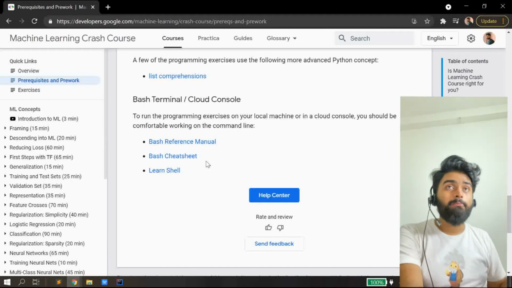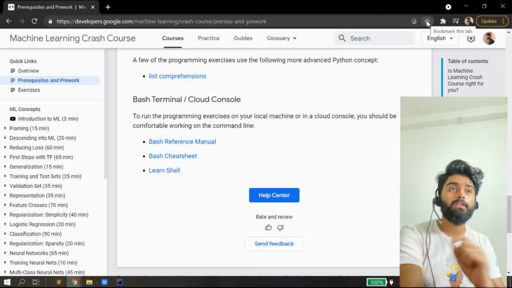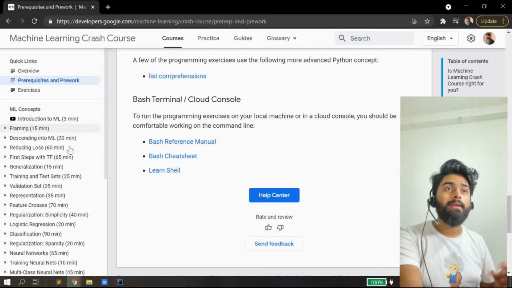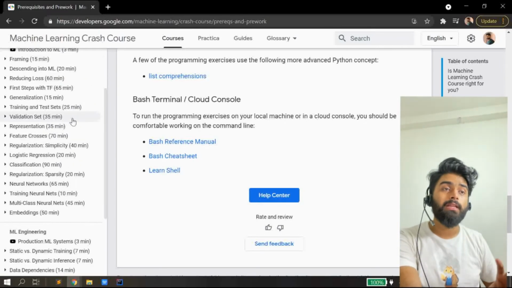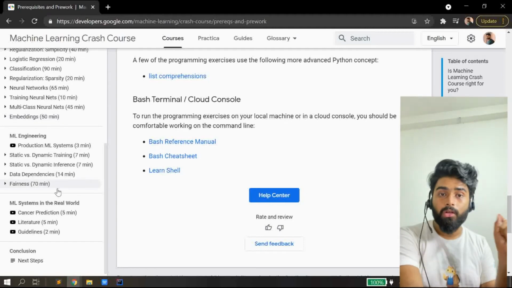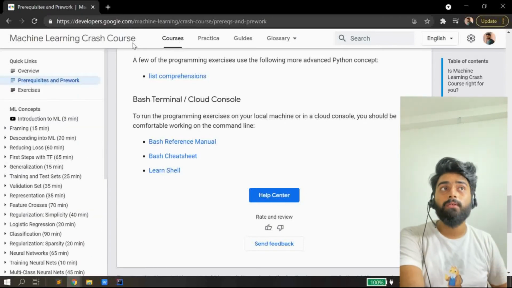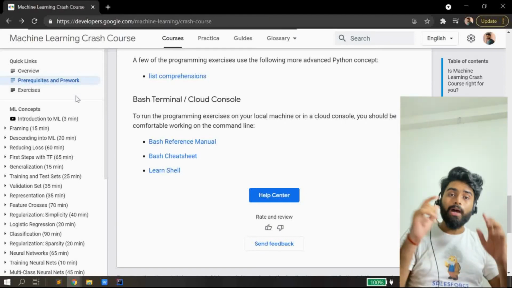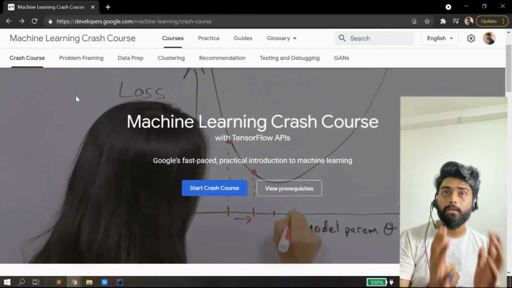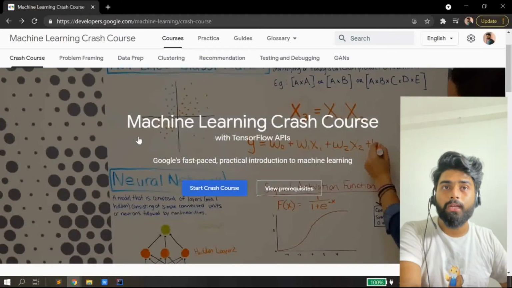But I would say please bookmark this page and keep it with you, because you can see here ML concepts, starting from basics till the very core level, they are teaching you, and you will be getting very good knowledge from here. So I suggest everyone who is interested in learning machine learning, go with it. It's very nice for you right now.